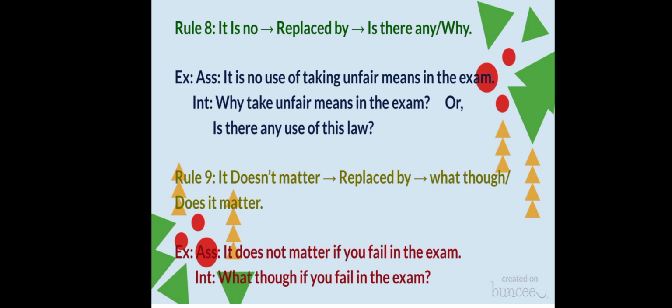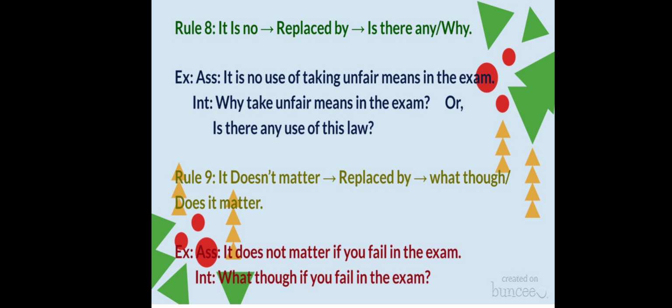Next, rule number 8. If you find that the assertive sentence is starting with it is no, then the words it is no will be replaced by is there any, or you just write why. For example, see the assertive sentence, it is no use of taking unfair means in the exam.